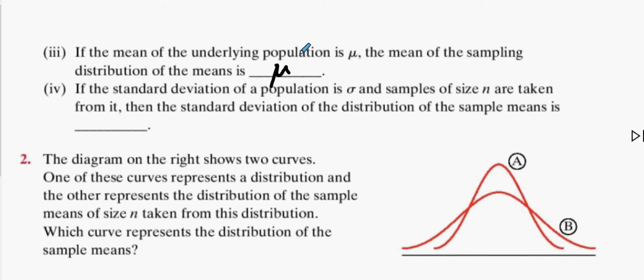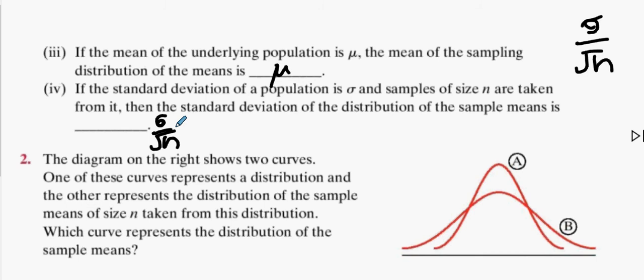The mean is unchanged. Okay? If the standard deviation of the population is sigma, and samples of size n are taken from it, then the standard deviation of the distribution of the sample means is, that's otherwise known as what? It's in your notes. It's sigma over root n. What's that called in your notes? Standard error. So it's sigma over root n, and it's known as the standard error. When you're talking about averaging means, you're talking standard error, not standard deviation.